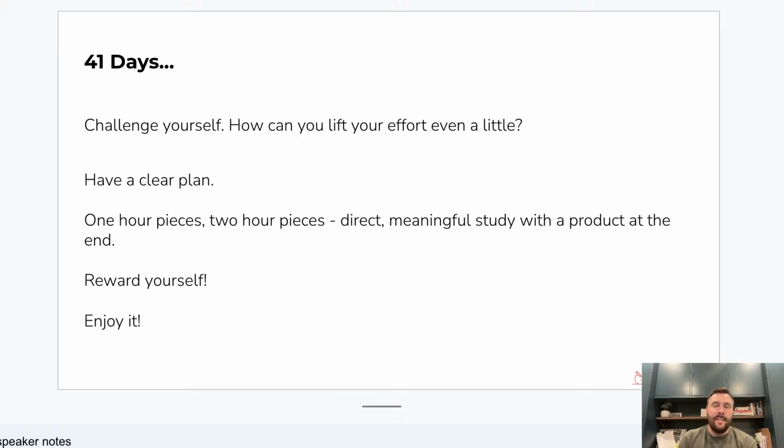So these next 41 days, thanks everyone for coming along tonight. Challenge yourself for these next 41 days. What can you do every day that helps you get a little bit better? When are you going to start writing these practice pieces? What plan do you have for getting through them? All right. How have you got a program set up? Are you going to do 1 hour pieces? Are you going to do 2 hour pieces? How are you going to reward yourself? All right. And last of all, enjoy it.